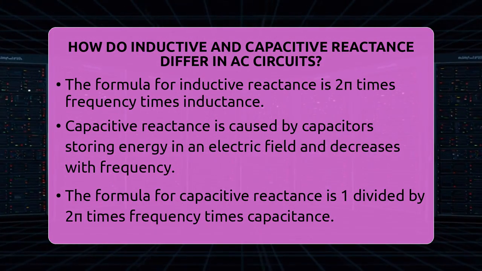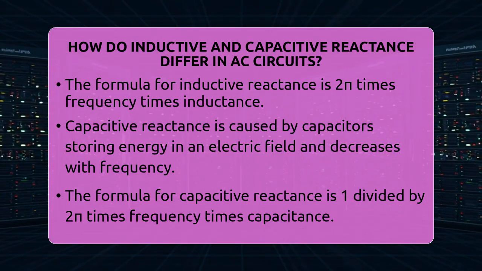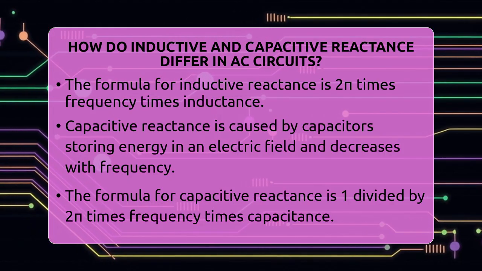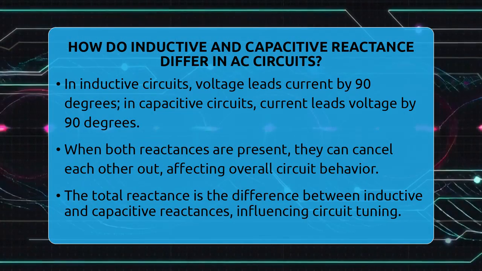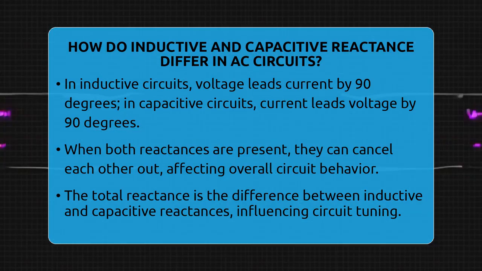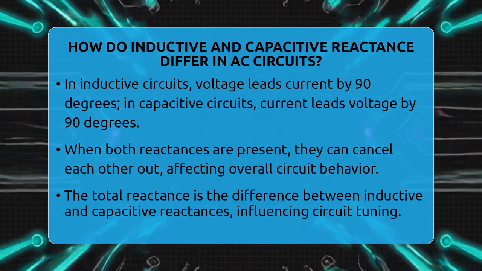The formula for capacitive reactance is 1 divided by 2 pi times the frequency times the capacitance. So, as the frequency increases, capacitive reactance gets smaller. This means at higher frequencies, capacitors allow more current to pass.